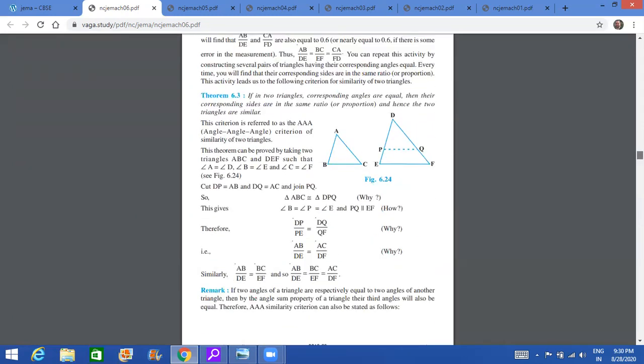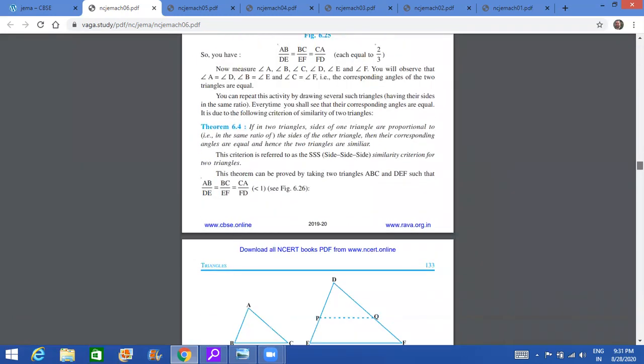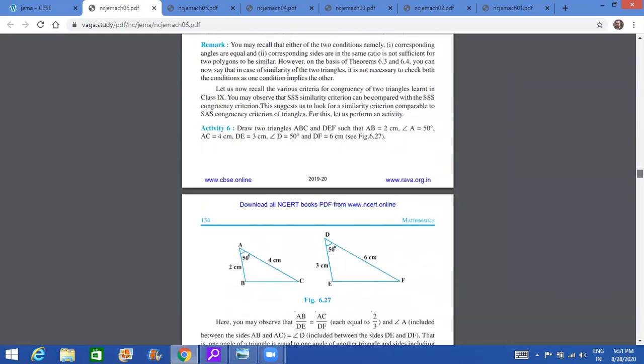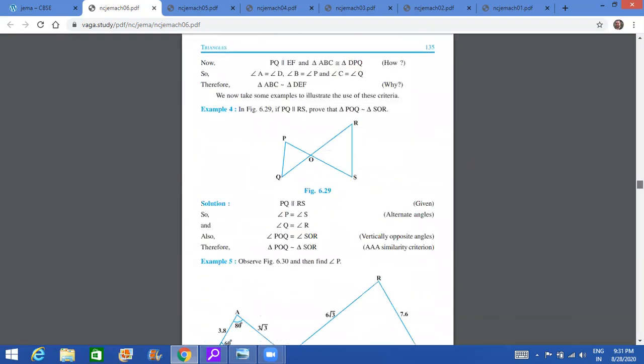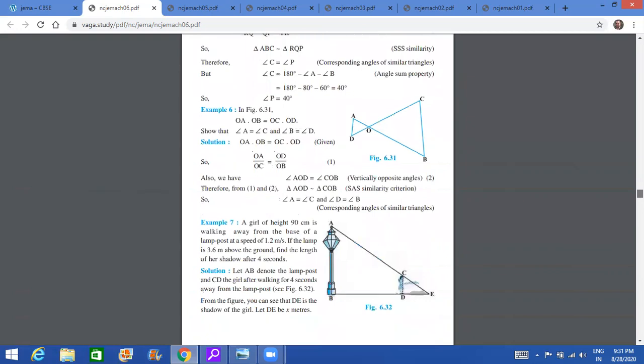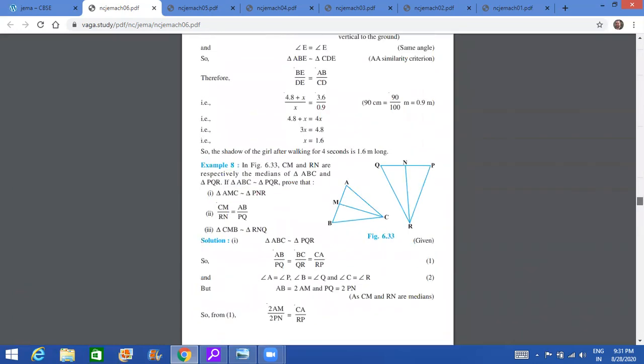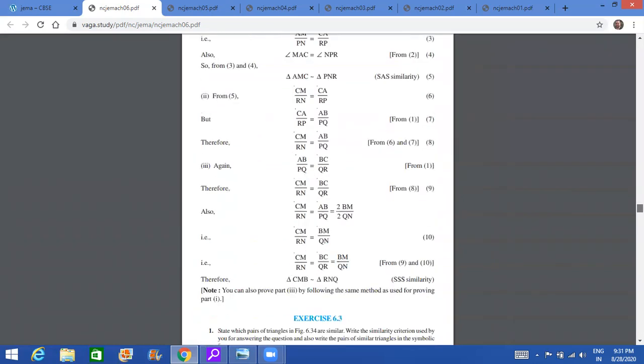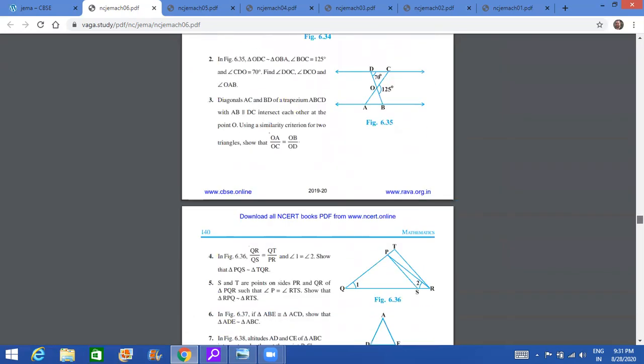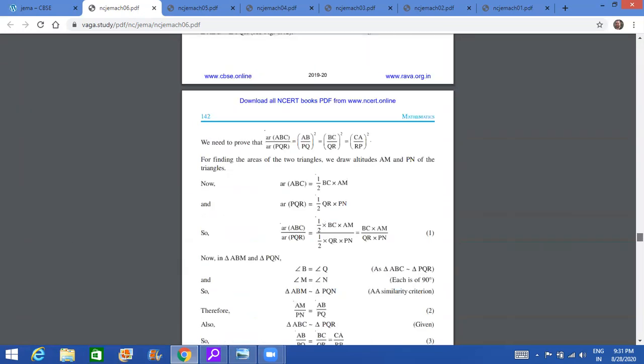All these theorems you need not do. Okay. 6.3, all these theorems are not to be proved. Earlier also we never used to prove them. Still, you don't have to, 6.5. All this is just for understanding. You need not prove all this at all. So only one theorem I have discussed till now, that is the basic proportionality theorem. So 6.3, all these exercises are as they are.